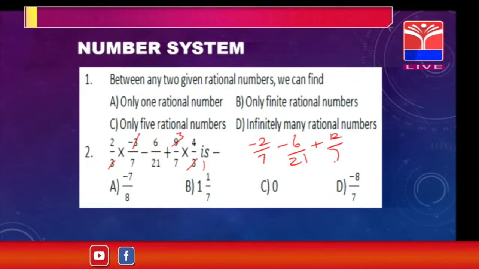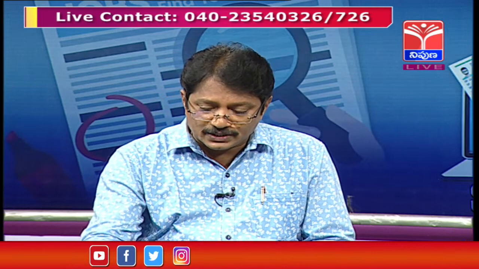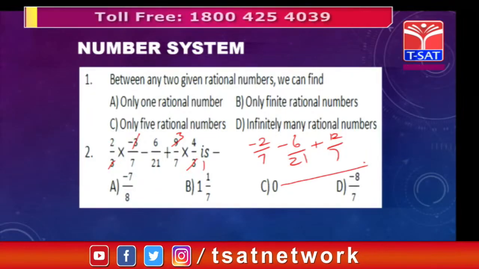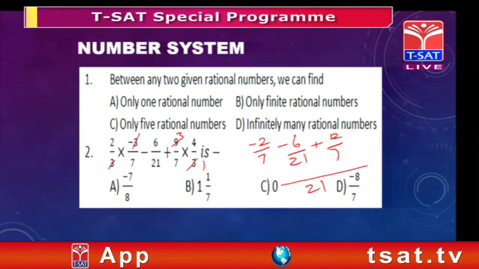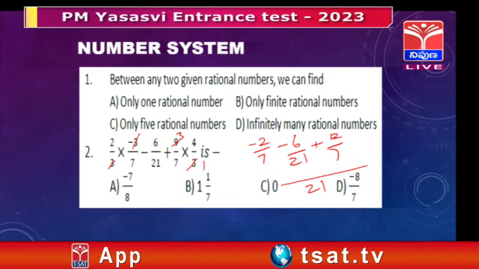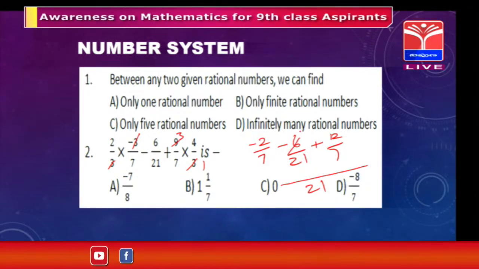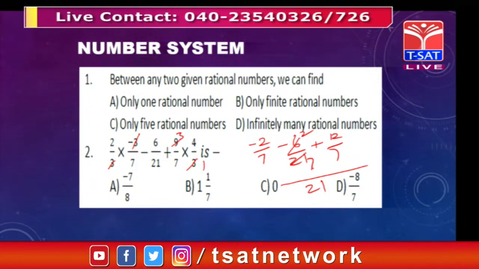Okay. Like this. Now, as Kishore sir said, what is the LCM of these? One is 21, you can say as 21. So, 6/21 can also be simplified. Yes, you can simplify directly, that's also a very good thing. So, you can say 3 twos are 6, 3 sevens are 21. Right. So, now there is no need of finding LCM also.